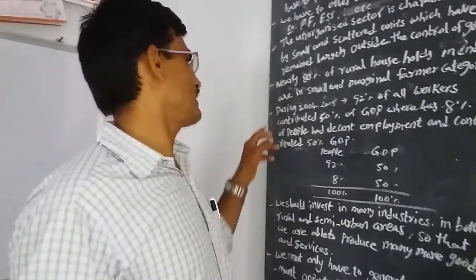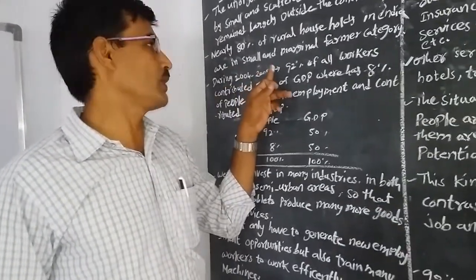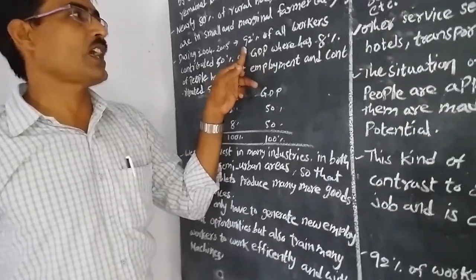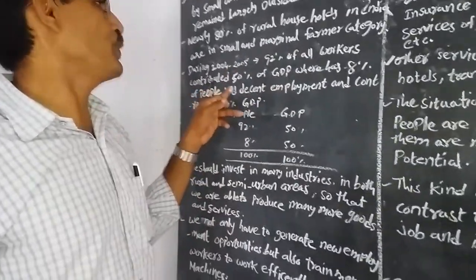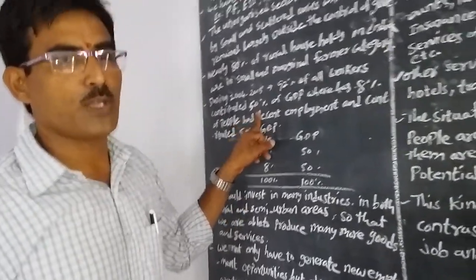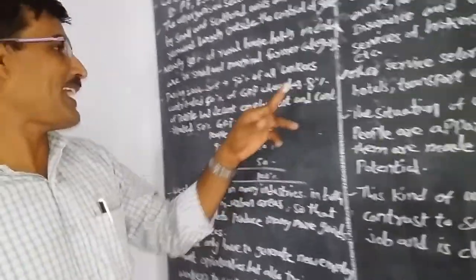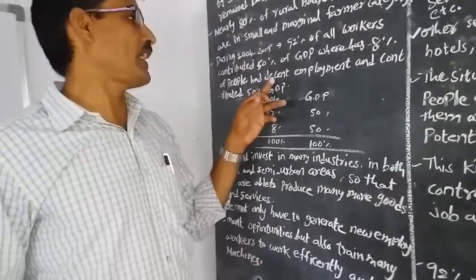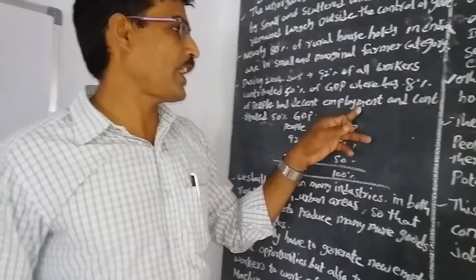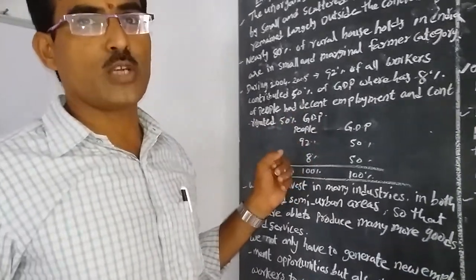From 2004-2005 onwards, 92% of all workers contributed only 50% of the GDP, whereas the 8% of people with decent employment contributed the other 50% of the GDP production.